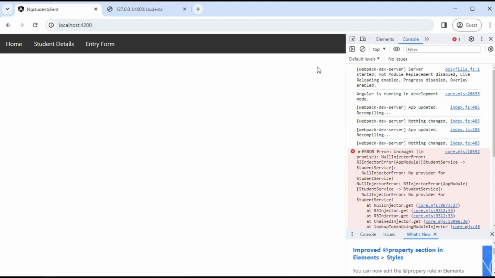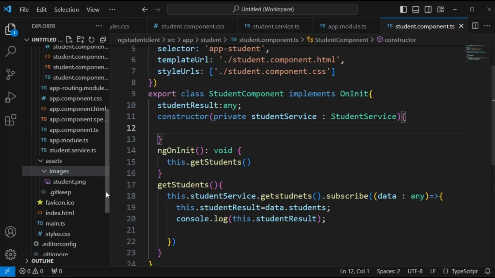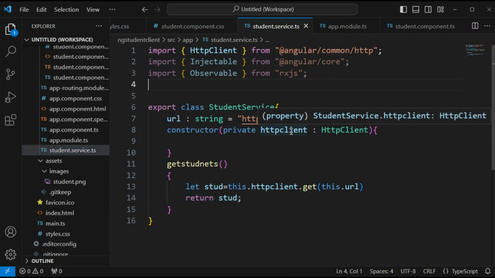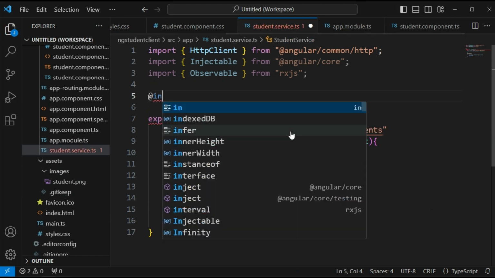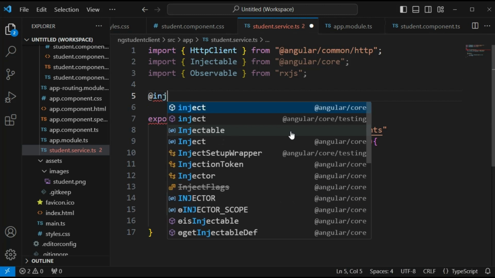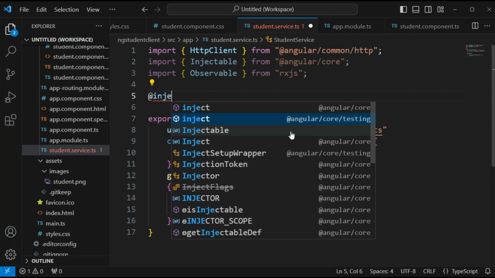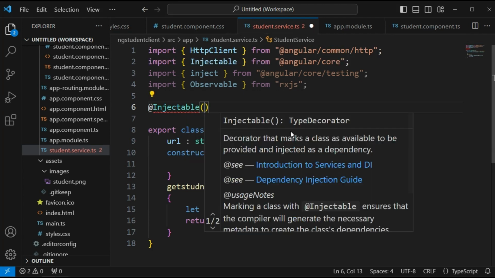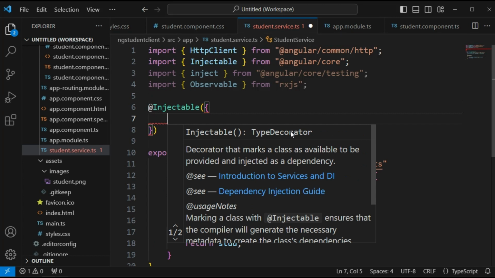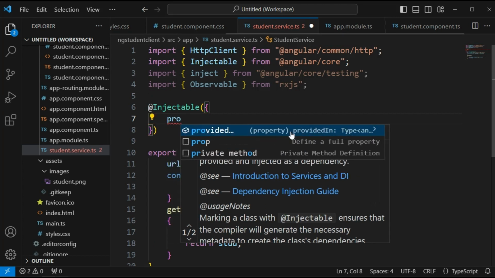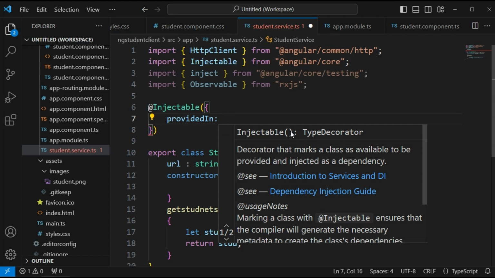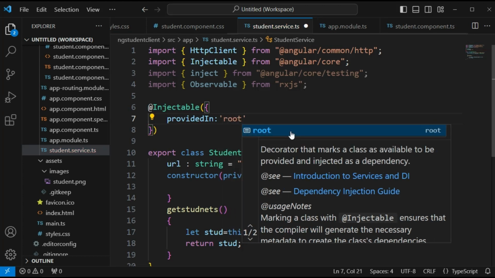We have to inject that in the student service class. Here we have to specify @Injectable. We have to define a property called providedIn, colon, and specify the value as root.